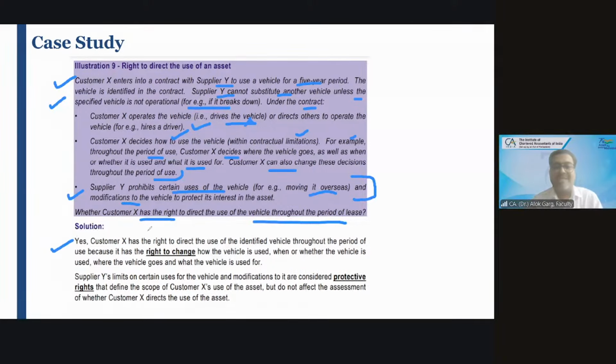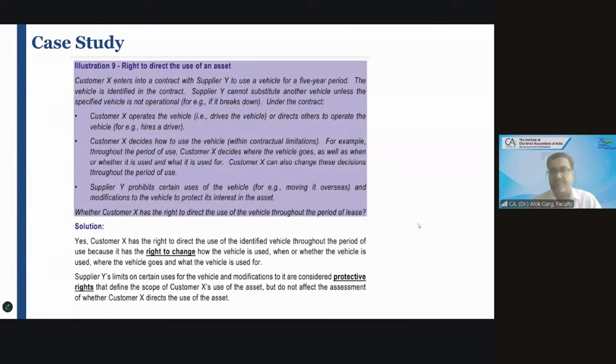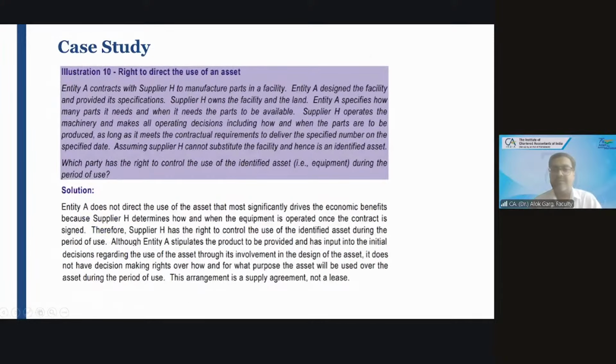Yes, customer X has the right to direct the use of the identified vehicle throughout the period of use because it has the right to change how the vehicle is used, when or whether the vehicle is used, where the vehicle goes and what the vehicle is used for, right? Supplier-imposed limits on certain uses for the vehicle and modification to it are considered protective rights, which are defined within the scope of customer X's use of the asset, but do not affect the assessment of whether customer X directs the right to use of an asset or not, right? Is that clear? Very much clear.